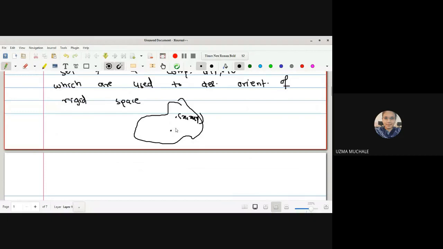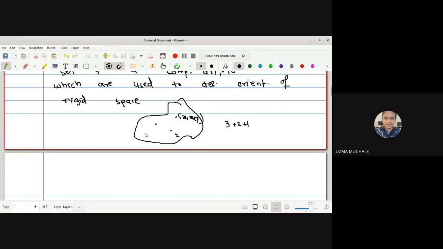If I am going to have the next coordinate, then the distance of this second coordinate from the first one is already fixed. So it needs only 2 degrees of freedom. And here, if I am going to specify the third one, the distance of the third particle from the first two is already fixed. So the total degrees of freedom we need is 3 plus 2 plus 1.